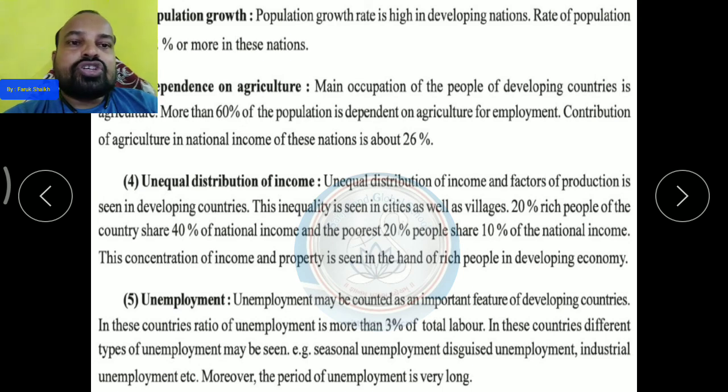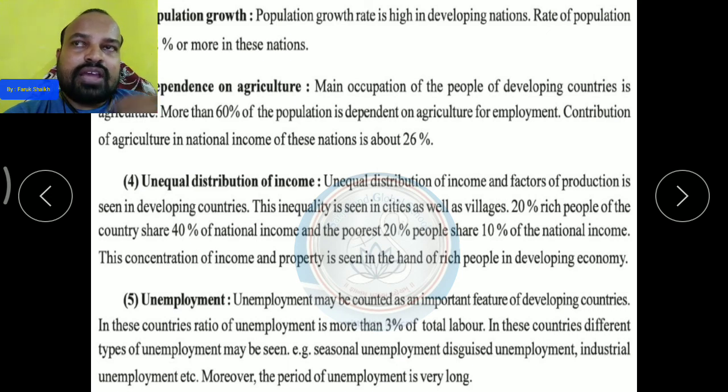Okay, so these are the different types of unemployment that can be seen in our countries, and the types are seasonal unemployment, disguised unemployment, industrial unemployment. Moreover, the period of unemployment is very long.